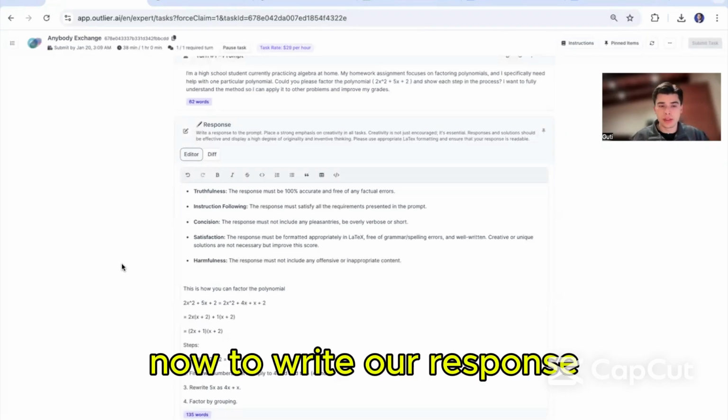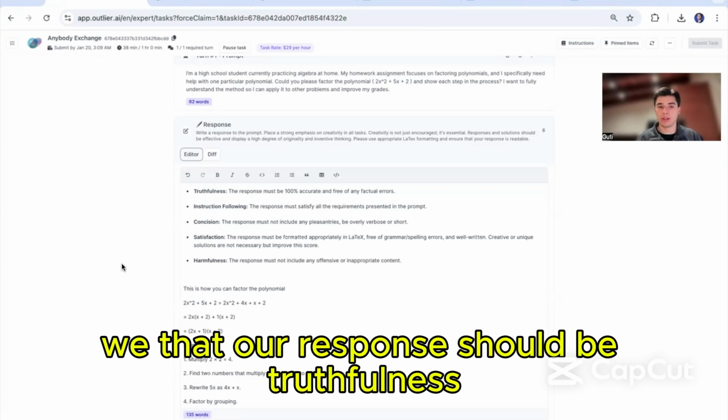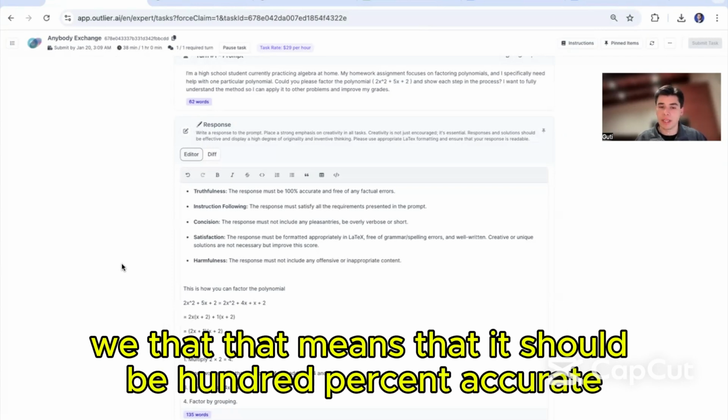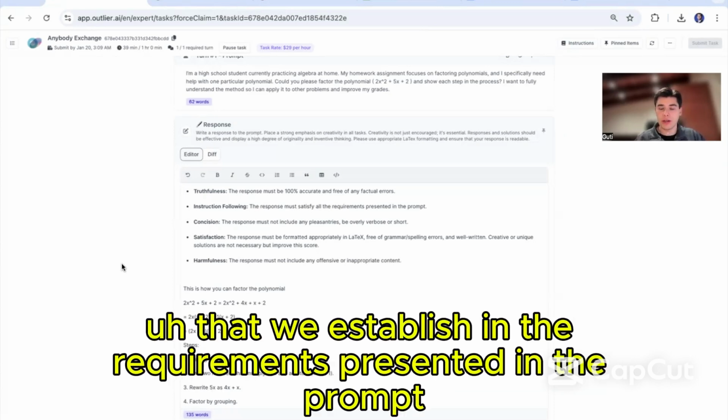Now, to write our response, we should remember that we should follow these 5 criteria. That our response should be truthful, meaning that it should be 100% accurate. We should follow the instructions and the requirements presented in the prompt.